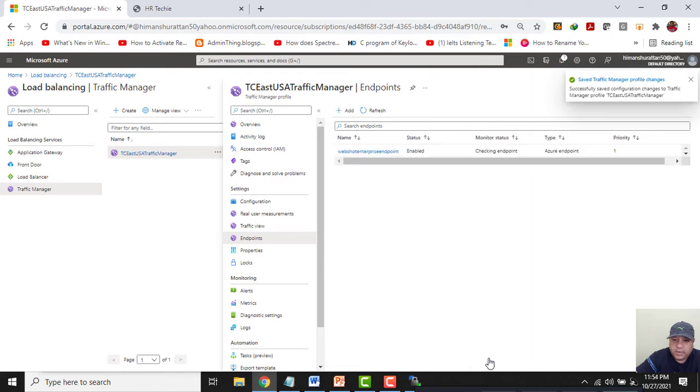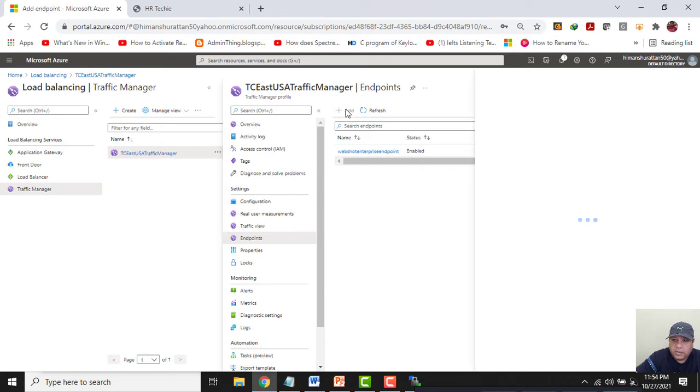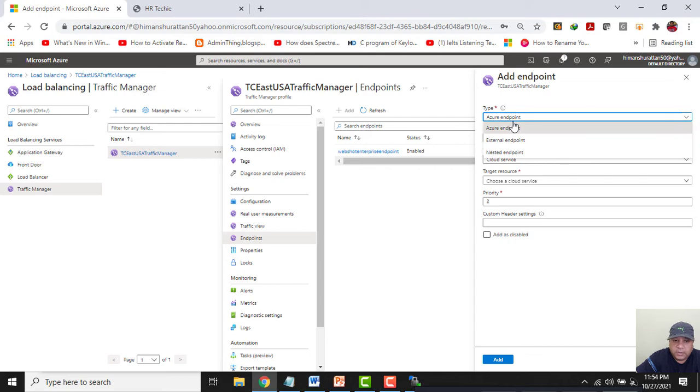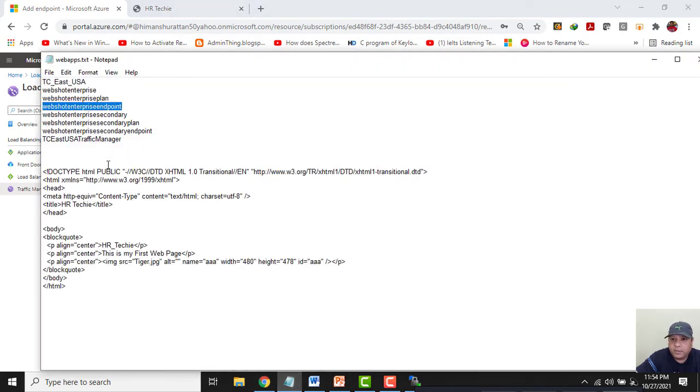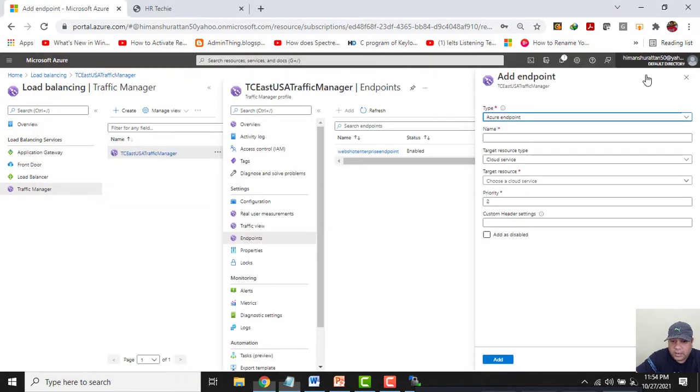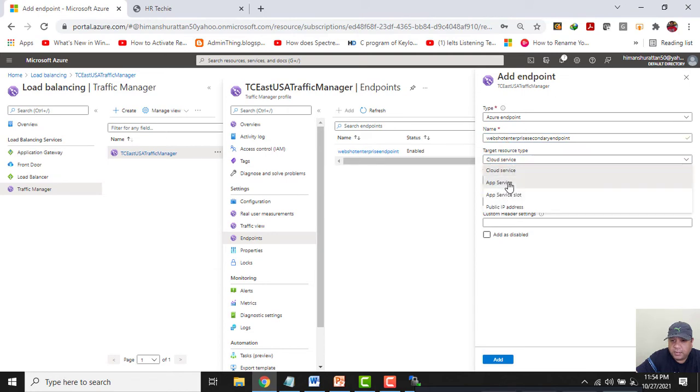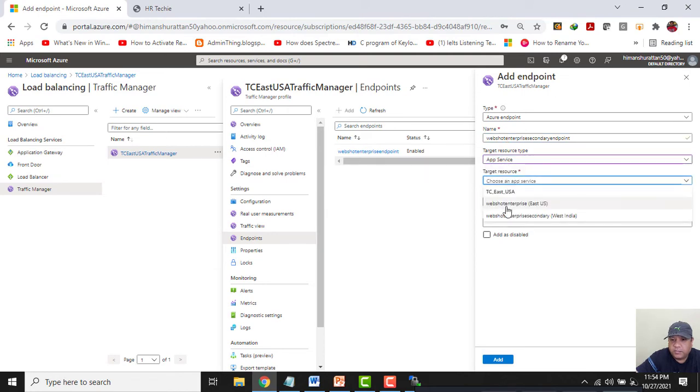It will take time. As of now, it is checking the endpoint. It will take its own time. Meanwhile, let me configure the other endpoint. Click on add. Azure endpoint is fine. Let me give it a name, WebShot Enterprise secondary endpoint. App service I will choose, and I will give it the endpoint as WebShot Enterprise secondary, which is in West India.